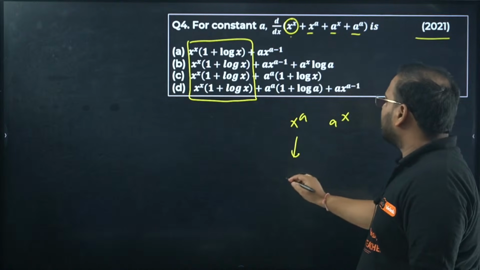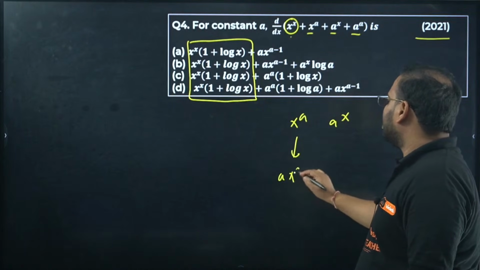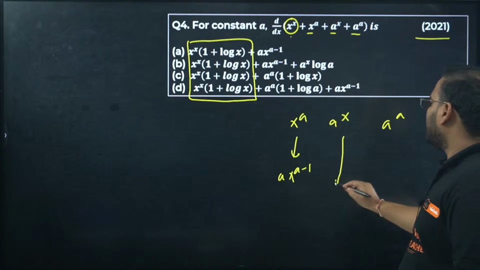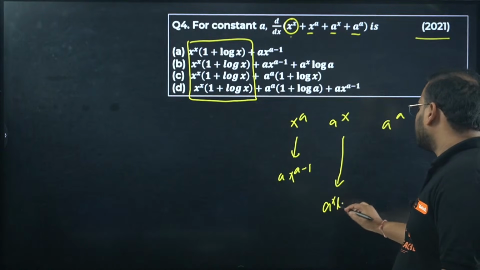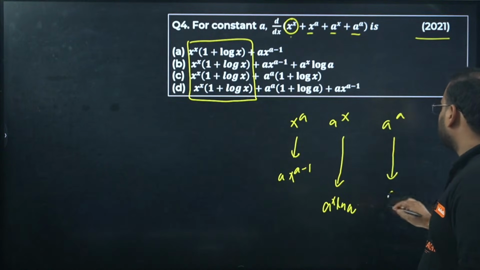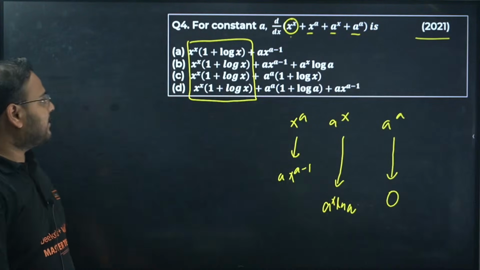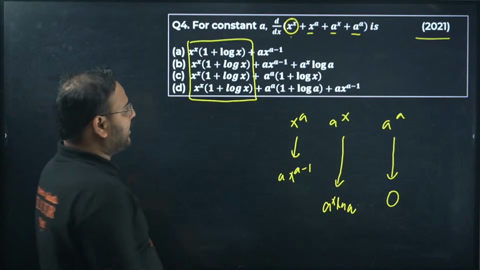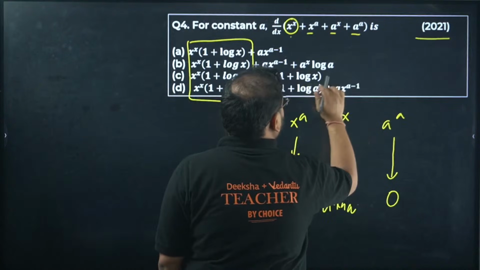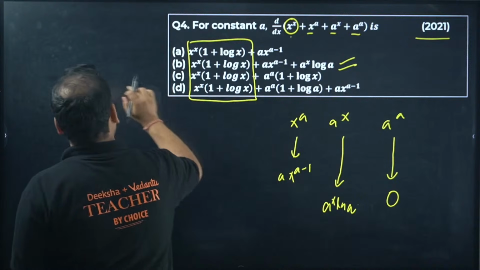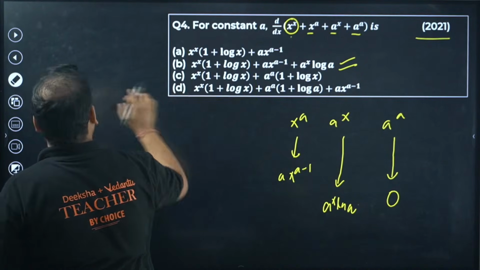x power a derivative is what? a times x power a minus 1. What is this going to be? a power x ln a. What is this going to be? 0. This is the constant function, right? So answer is a into x power a minus 1 that comes, and a power x log a or ln a. Clearly option is what, beta? B. Option is B.